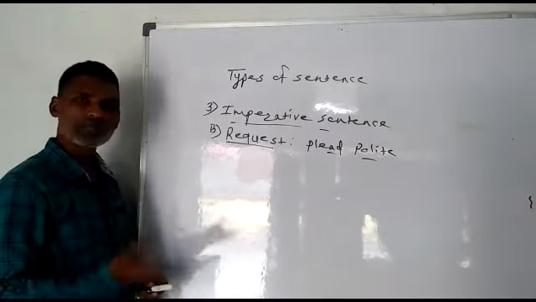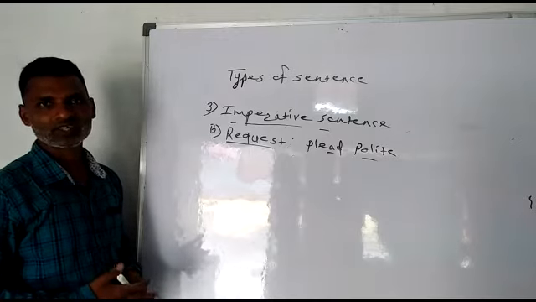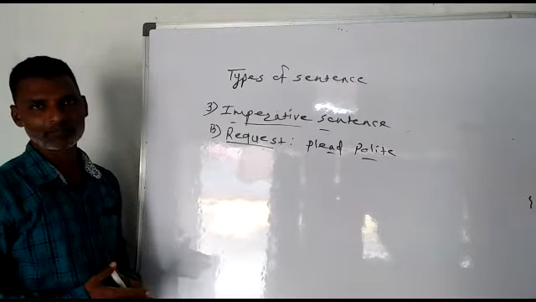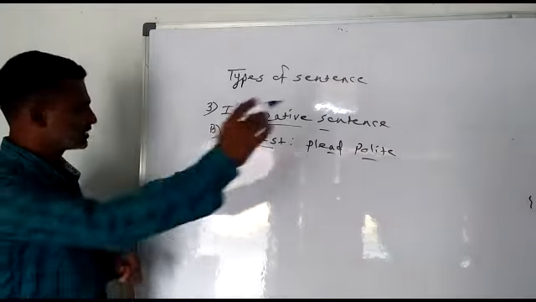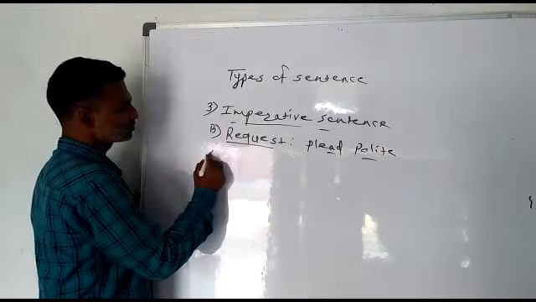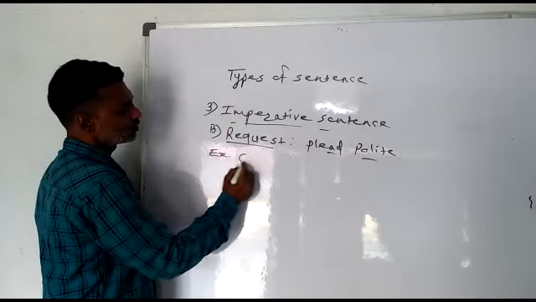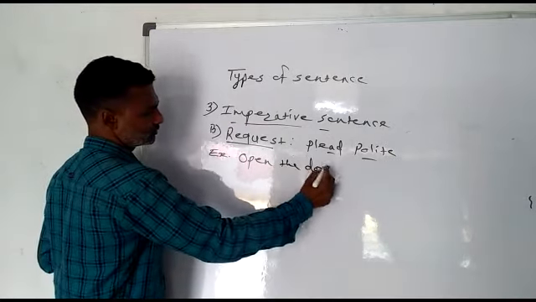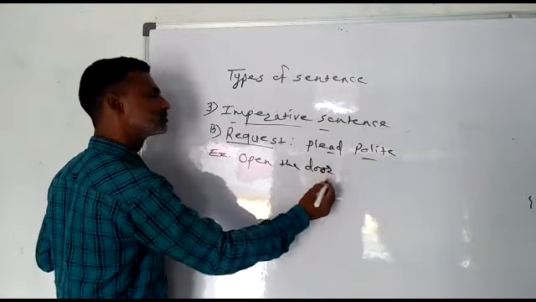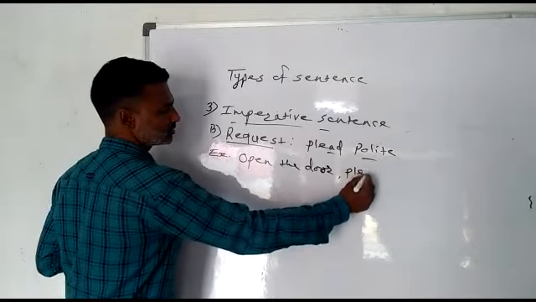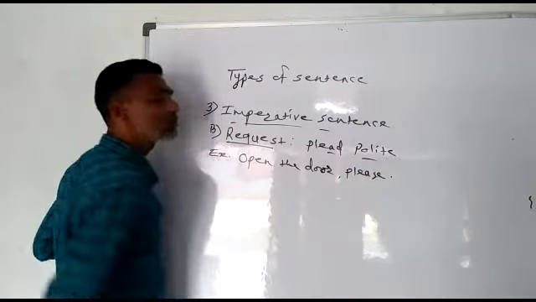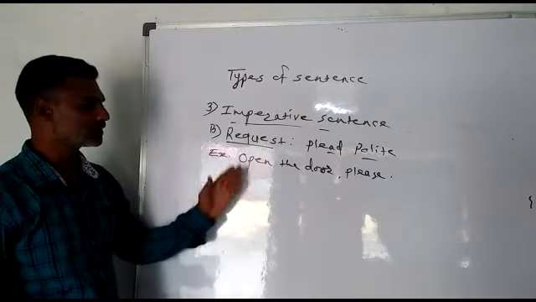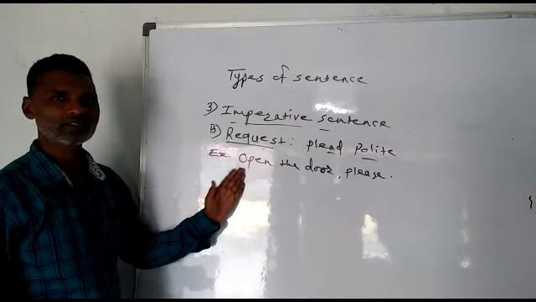So when you want to do request, again it comes under imperative sentence, and that request begins with main verb. For example, open the door, please, full stop. What I have written here, I have started the sentence with main verb.